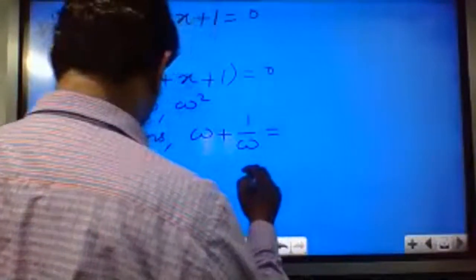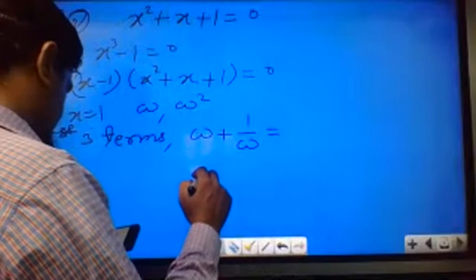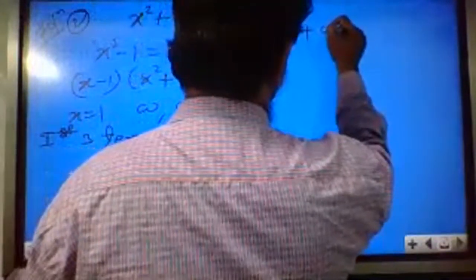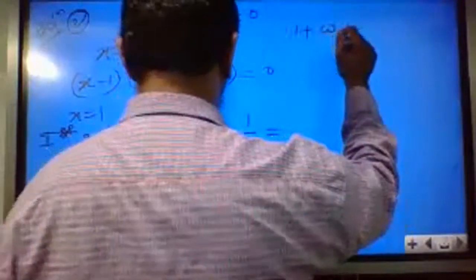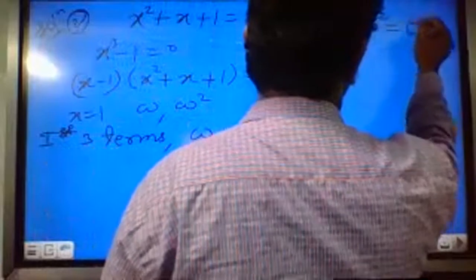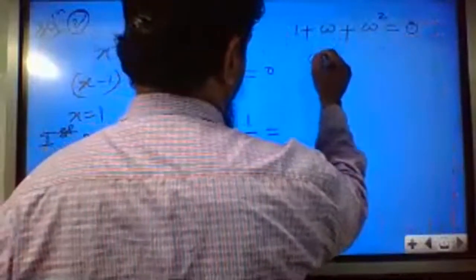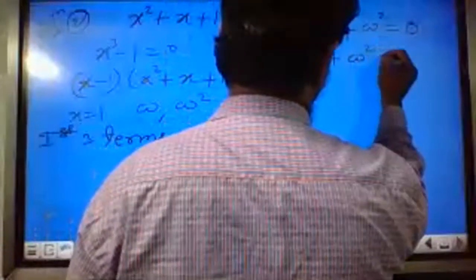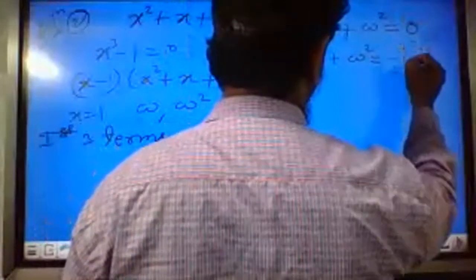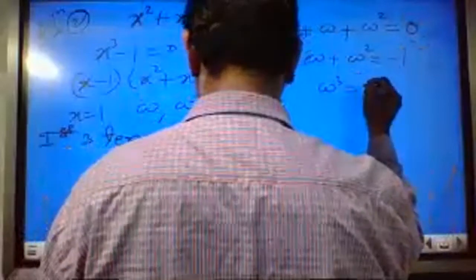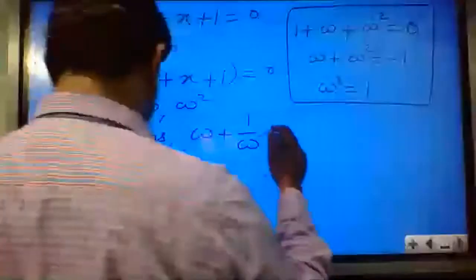From the complex roots of the equation, by definition we know that 1 plus omega plus omega square is equal to 0, so omega plus omega square equals minus 1, and omega cube is equal to 1. These three things we have to keep in mind.